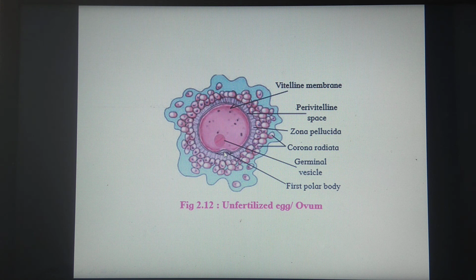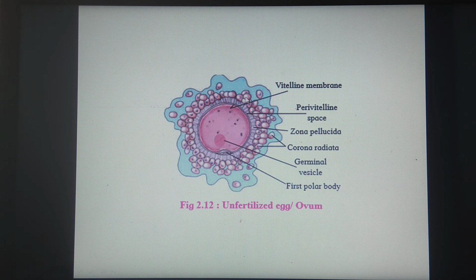How do the polar bodies get formed? It is because of the first meiotic division of the primary oocyte. So the polar body remains only here in the perivitelline space. So, nucleus, cytoplasm, and this is the vitelline membrane. Around the vitelline membrane there is the perivitelline space which contains the first polar body. Around this perivitelline space there is a layer, actually a non-cellular layer, which is called the zona pellucida. And this zona pellucida is surrounded by a layer of cells called the corona radiata.